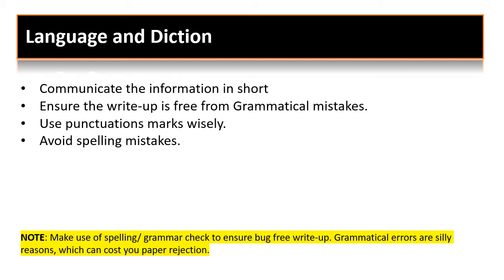The second point says to ensure the write-up is free of grammatical mistakes. This is not going to be an excuse for anybody. Nobody wants to spare someone having grammatical mistakes in their research papers. Let me tell you a quick fact.